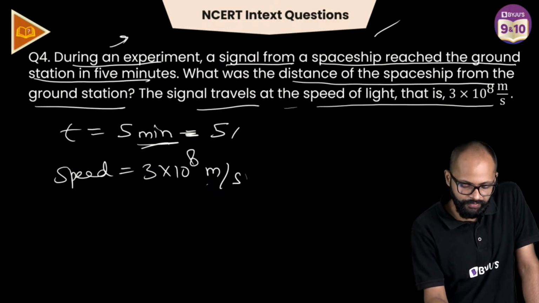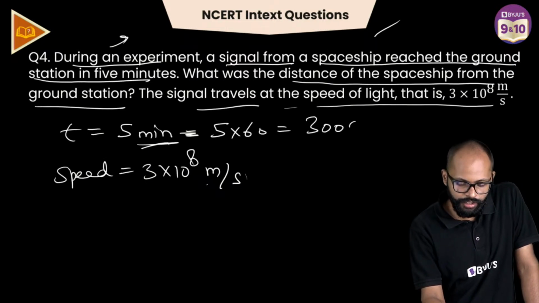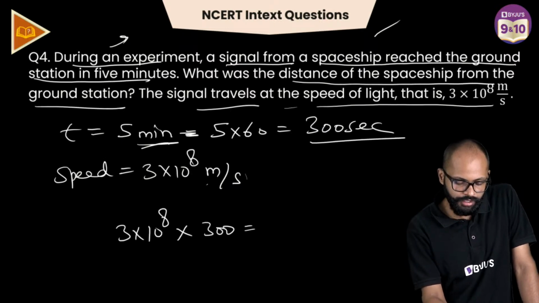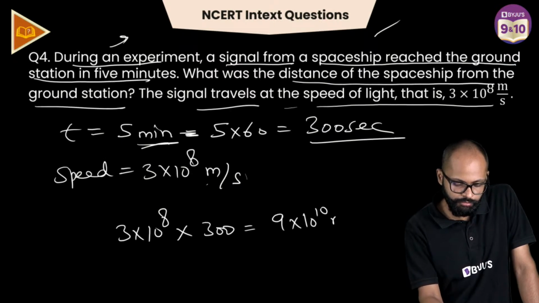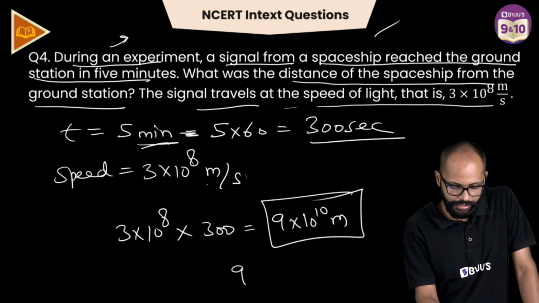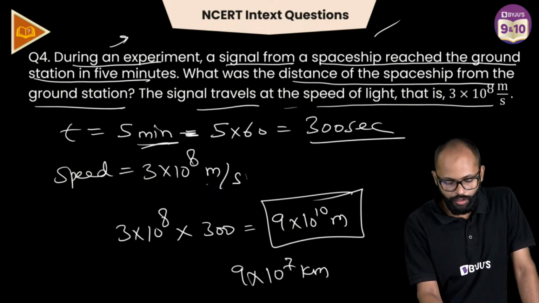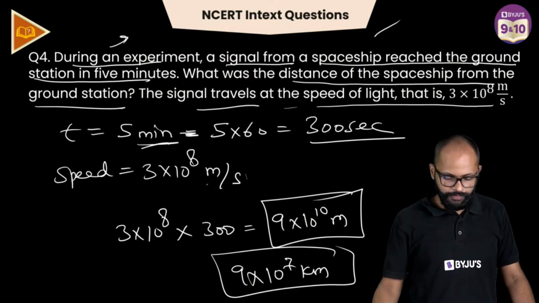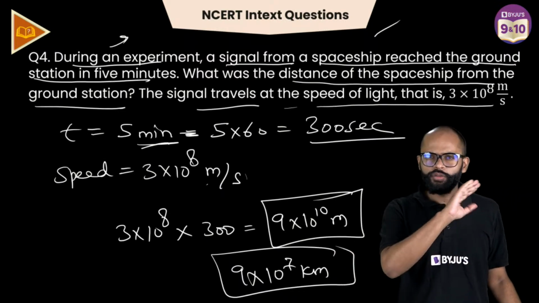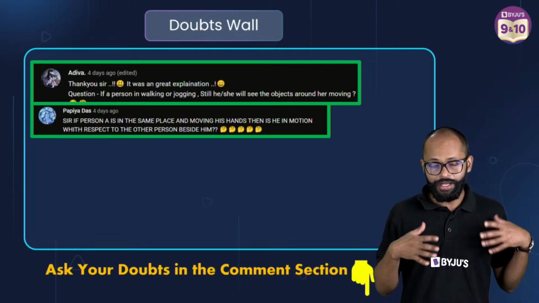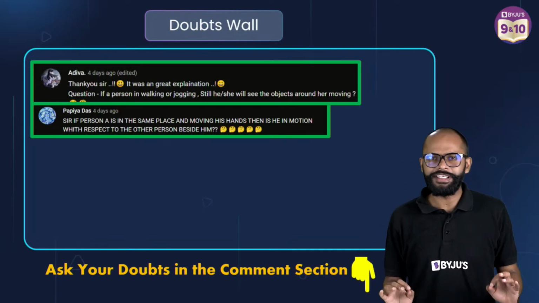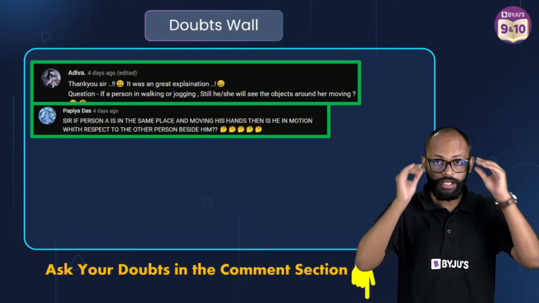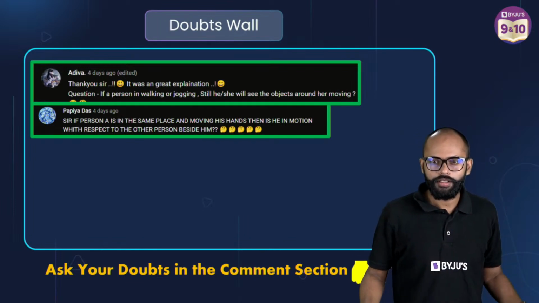5 minutes equals 5 into 60 equals 300 seconds. So 3 into 10 to the power of 8 multiplied by 300 is how much? 9 into 10 to the power of 10 meters. Or you can say 9 into 10 to the power of 7 kilometers. Okay. Very good. Fine. Both the answers are correct, bhai. So that's how NCERT InText questions are quite easy, as you have seen today, na? Easy questions hote hain, hum bas inko chhod dete hain, lekin exam mein inse questions aa jaate hain directly, right? So please, InText questions nahi chhodne hain.